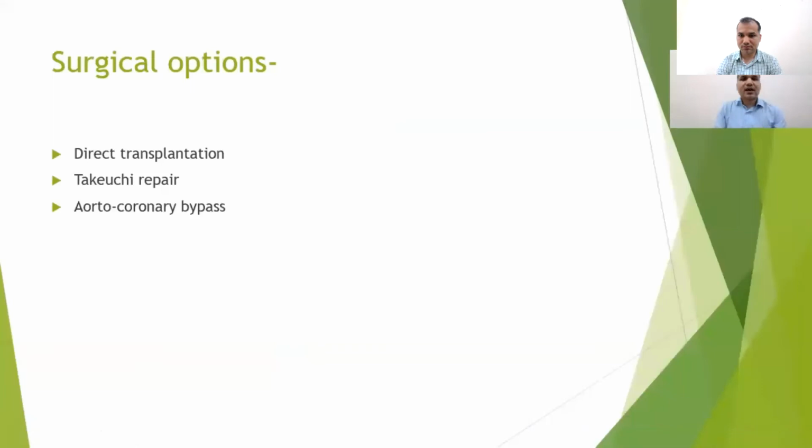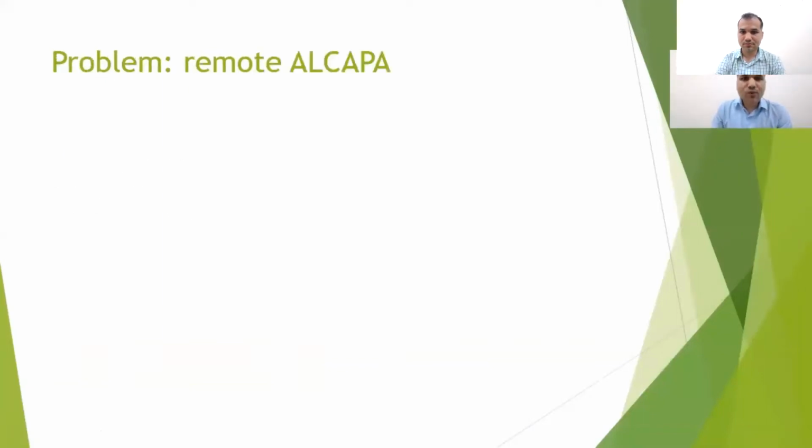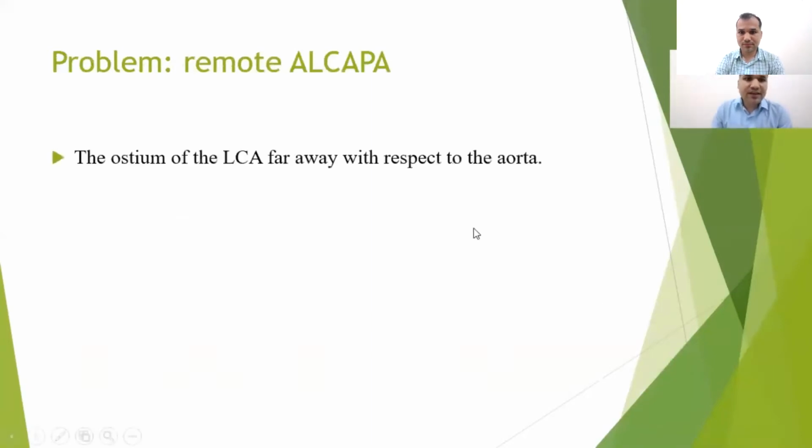For any ALCAPA patient, we have different options like direct transplantation of the LCA into the aorta, Takeuchi repair, and we can do an aortocoronary bypass. But what is the problem in our case? Our case is a remote ALCAPA. In this case, the ostium of the LCA is far away from the aorta. So we need a tubular extension so that we can relocate this LCA into the aorta.